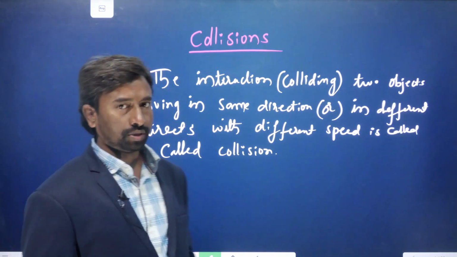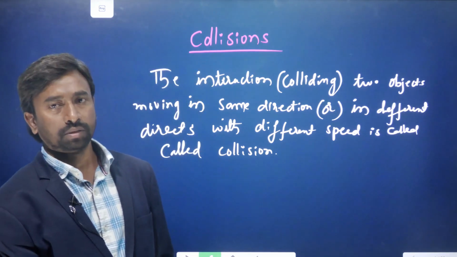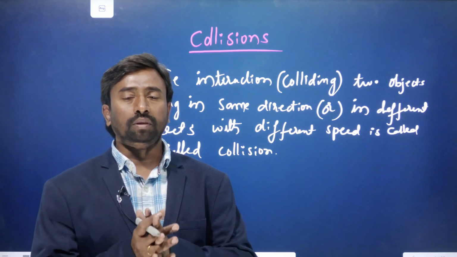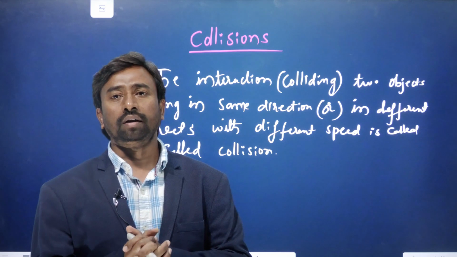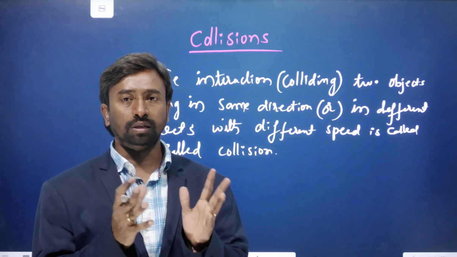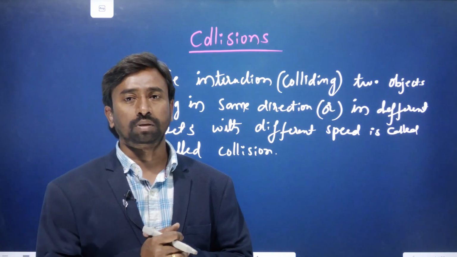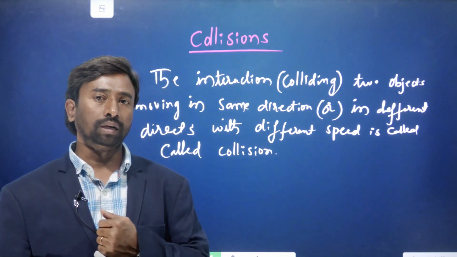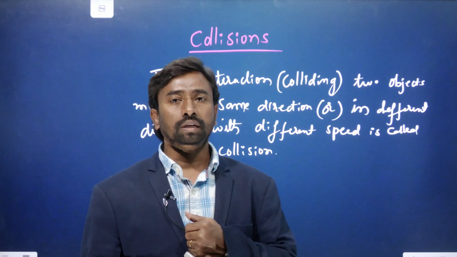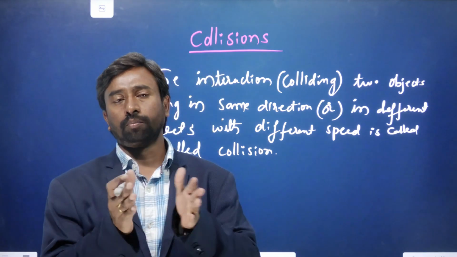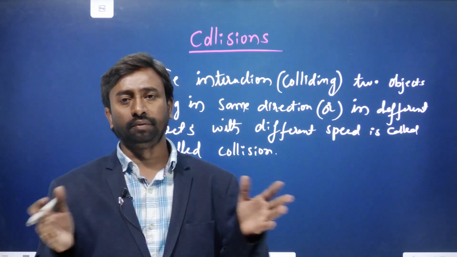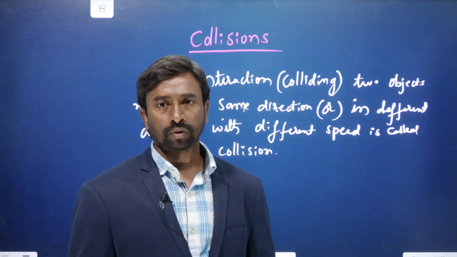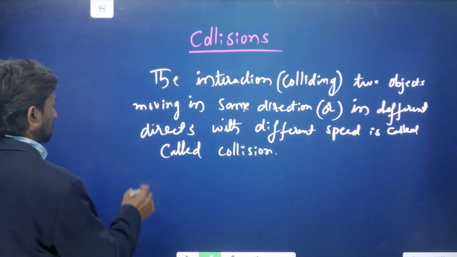After the collision, the bodies may move in the same direction, and there is a change in linear momentum and kinetic energy. Based on this change in kinetic energy and linear momentum, and how the objects move after the collision, there are different types of collisions.